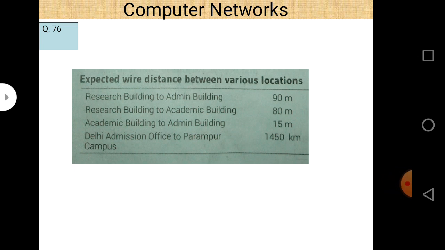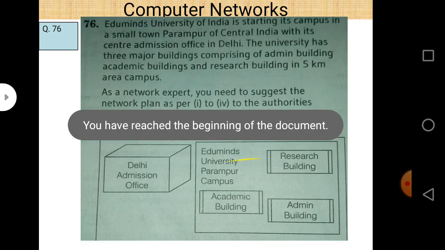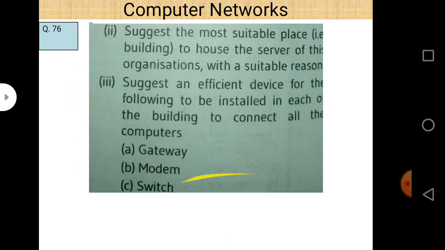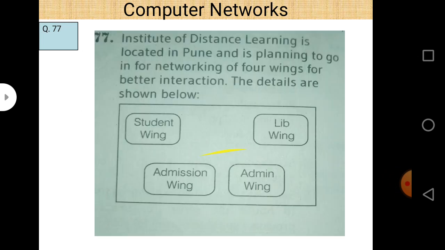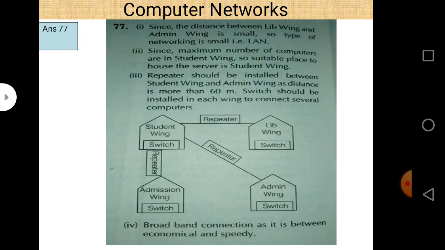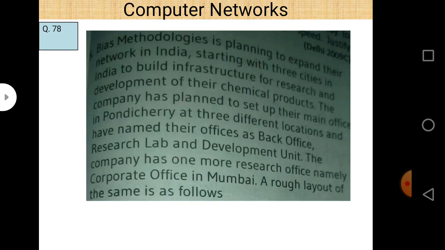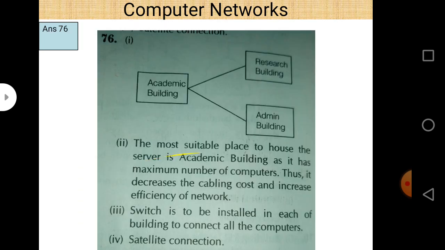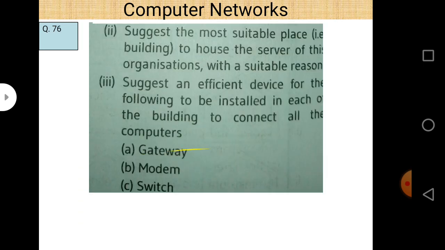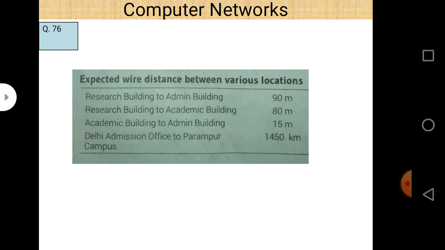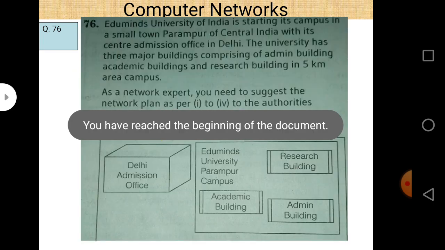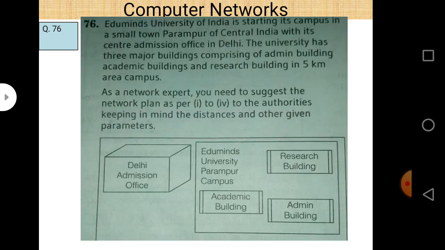In this lecture we are going to solve some numericals based on computer network. First let us take it one by one. We already solved some numericals in our previous lecture, so now you have some good idea about how to solve these types of numericals. First numerical says that